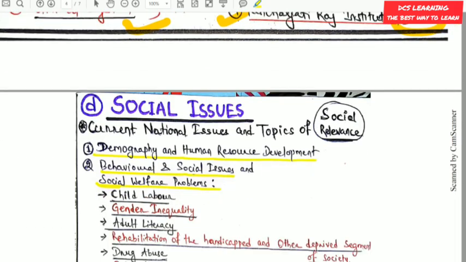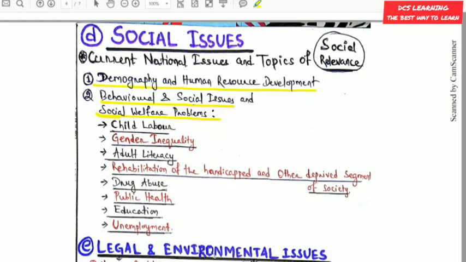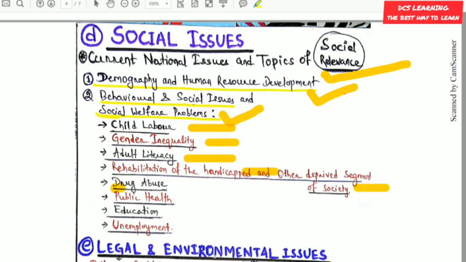Then the social issue syllabus includes current national issues and topics of social relevance. That is, first, demography and human resource development, behavioral and social issues and social welfare problems like child labor, gender inequality, adult literacy, rehabilitation of the handicapped and other deprived sections of society, drug abuse, public health, education and unemployment.